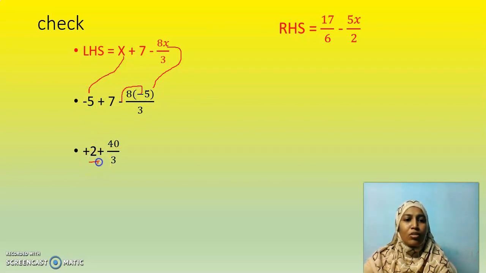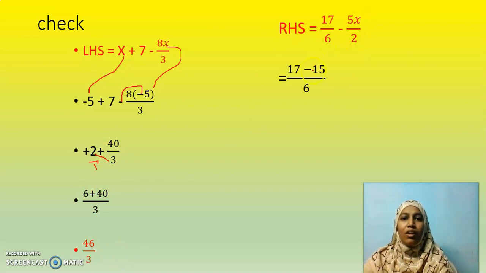Now you know to do cross multiplication, isn't it? 3 2s are 6, 4 1s are 40. So 6 plus 40 by 3. So 46 by 3. Here in RHS, you will substitute the value of x to be minus 5. So you will get plus 25. Minus 25. Sorry, here you got minus 15, I think.